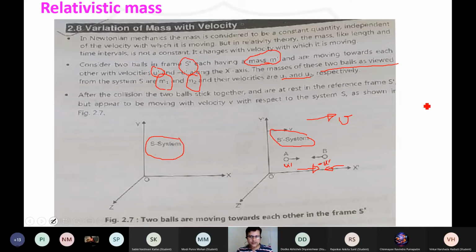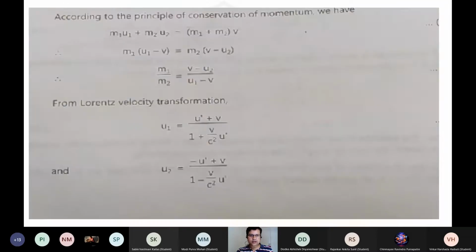So the two balls are moving towards each other, and their masses now combine, and the total mass becomes m1 plus m2. Classically we write the momentum relation. The principle of conservation of momentum says that the resultant momentum should be conserved when this is happening.